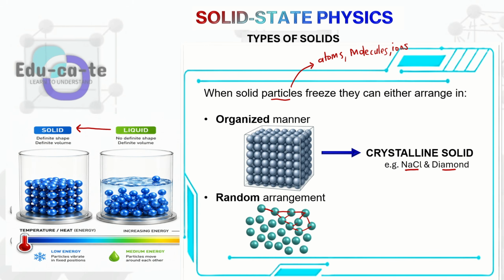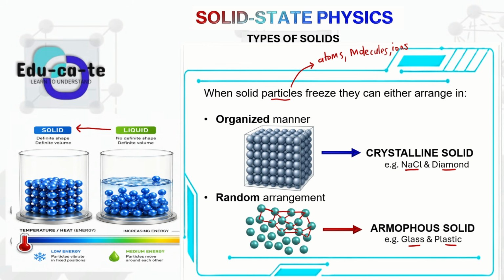But the one that is arranged randomly is known as an amorphous solid. Examples of amorphous solids are glass and plastic. When you look at the molecules of glass and plastic, they are randomly arranged. They do not have any specific repetitive pattern that you can call out and say, this looks like this shape. You cannot call out anything in this one, because in an amorphous solid the particles are just randomly arranged. That makes the difference between a crystalline solid and an amorphous solid.